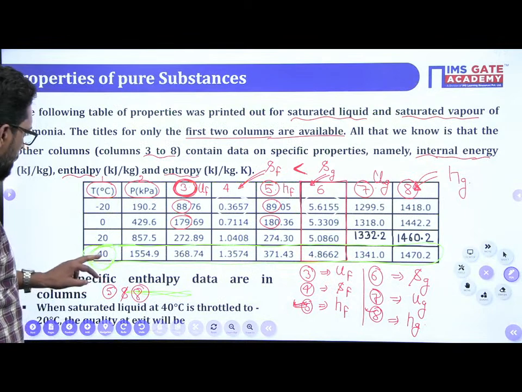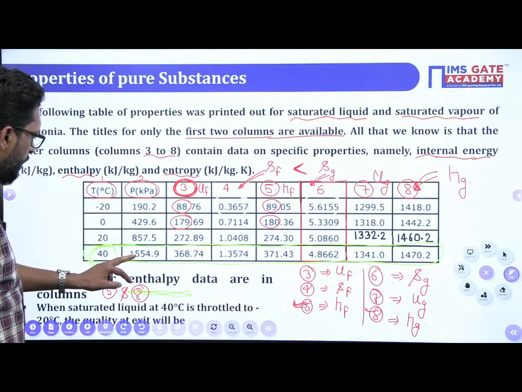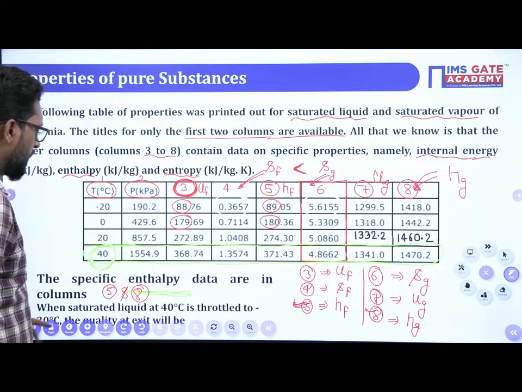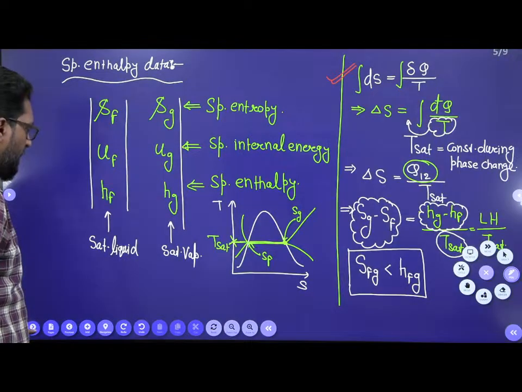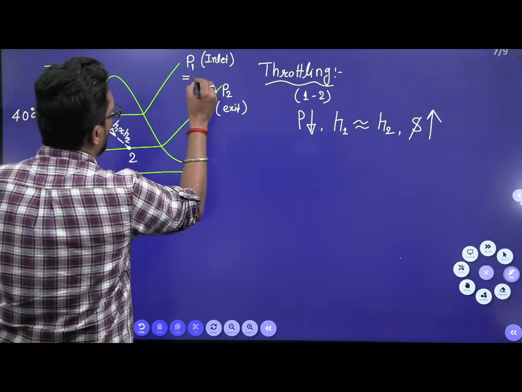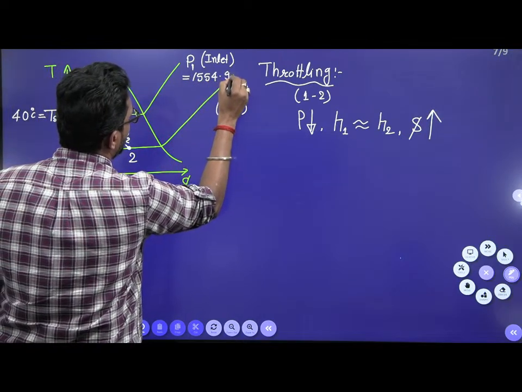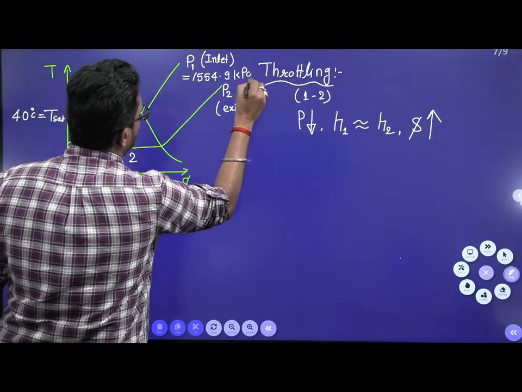The pressure is 1554.9 kilopascal. This is the inlet condition.